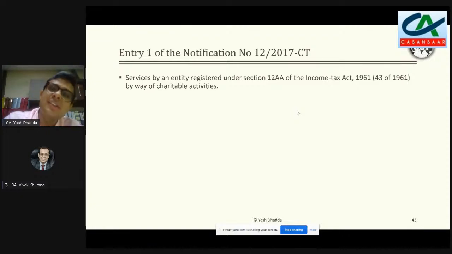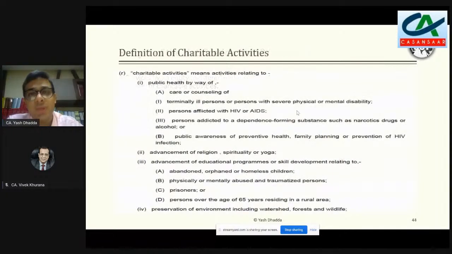But still, because there is an exemption entry which says services by an entity registered at 12AA by way of charitable activity. And in fact, friends, अभी हम जब educational institution वाला exemption पढ़ रहे थे, तो अगर हमने ध्यान दिया हो वहां पर, there the nature of activity was not specified. It says services by an educational institution to students. But in case of a charitable activity, the exemption says services by an entity registered at 12AA by way of a charitable activity. So here nature of activity is very important.